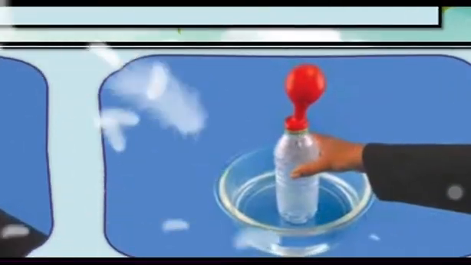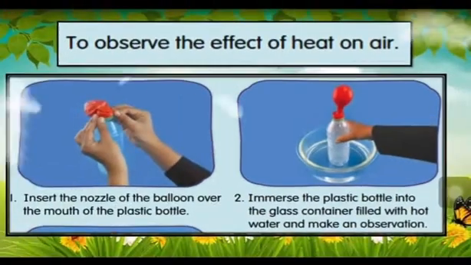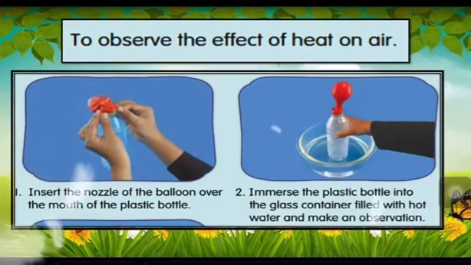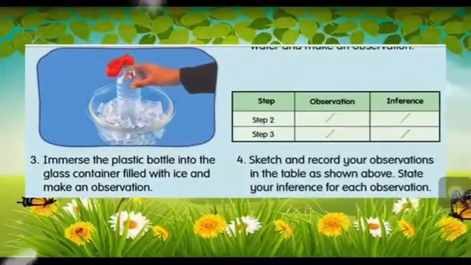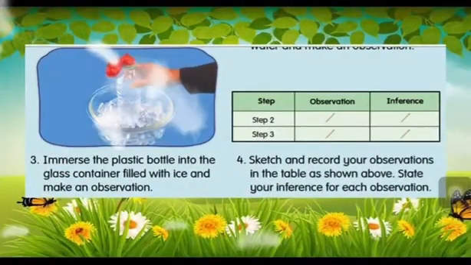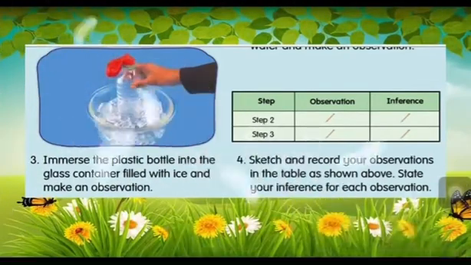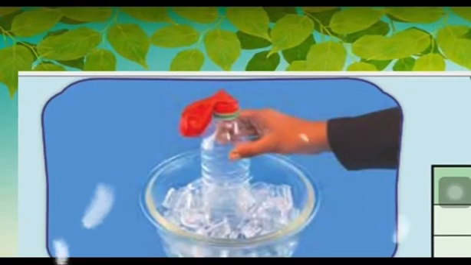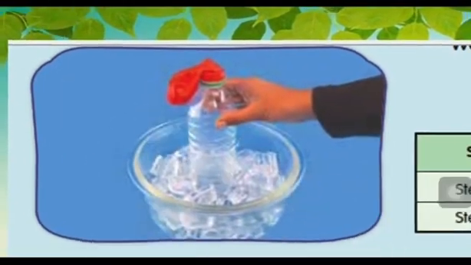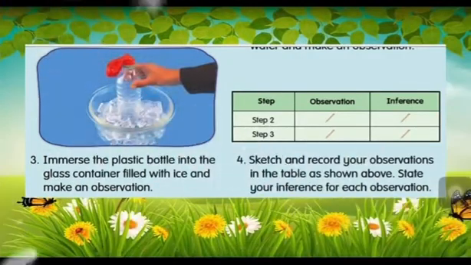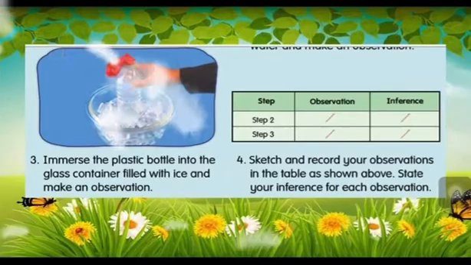The balloon becomes bigger because the air in the balloon expands. Not the balloon expands, the air in the balloon expands. Then number 3, immerse the plastic bottle into the glass container filled with ice and make an observation. Look at the balloon. The air in the balloon decreases. That's why you can see the balloon like that.